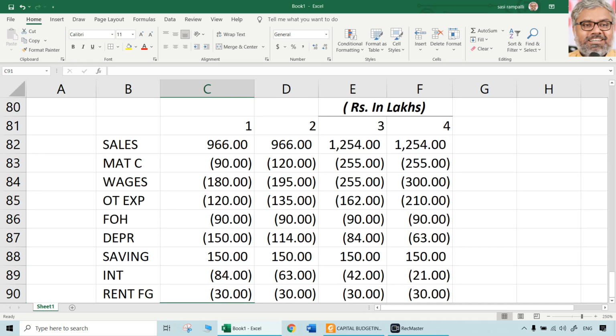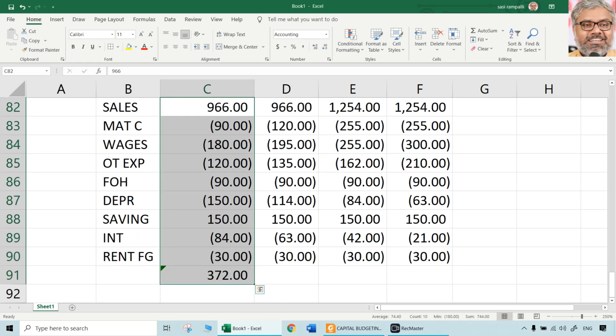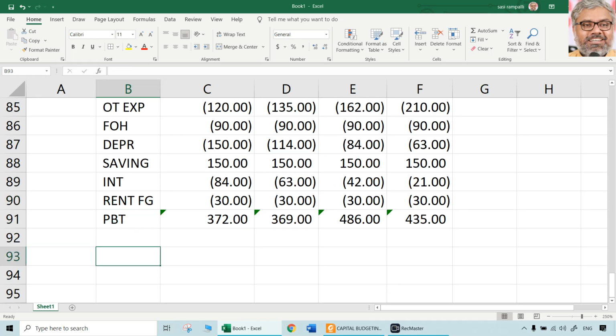Now let us take all these things to be carefully totaled, and what is the resultant is profit before tax. Need to do these calculations. Profit before tax. Just make sure plus and minus are there correctly. Sales is plus, material consumption is minus, wages is minus, other expenses are minus, factory overheads are minus, depreciation is minus, saving is plus, interest is minus, rent foregone is a loss or an opportunity cost, so it is minus. So it is not a benefit, it is cost. That's it. This is profit before tax.